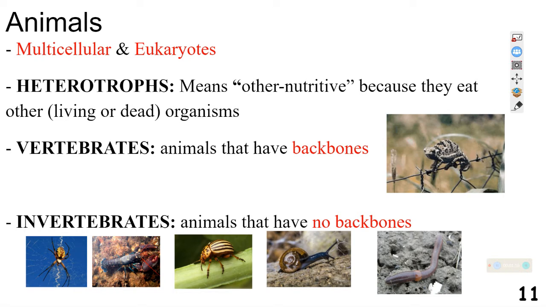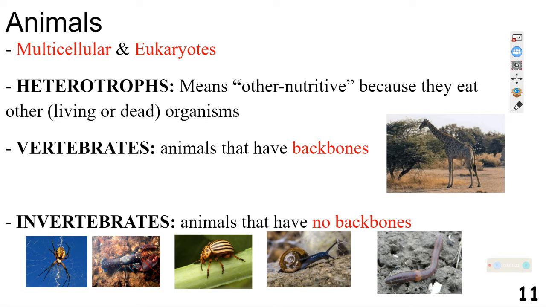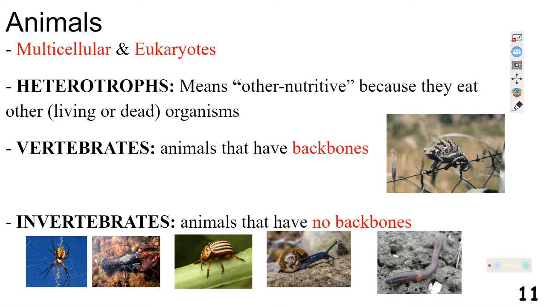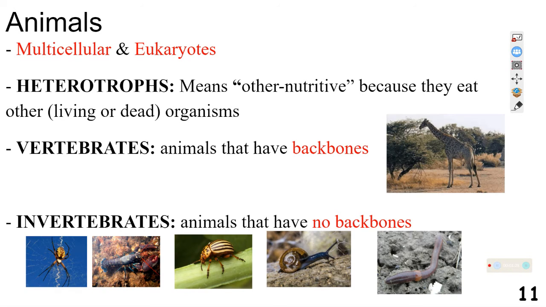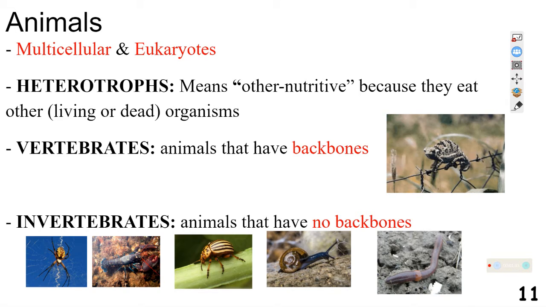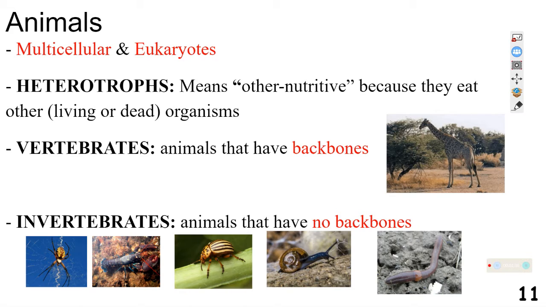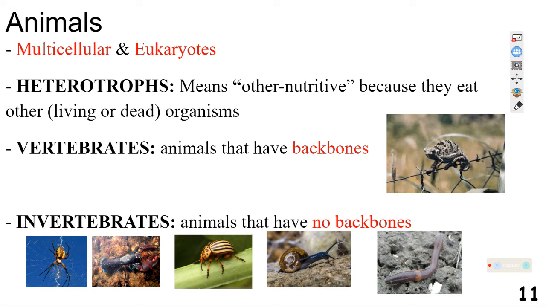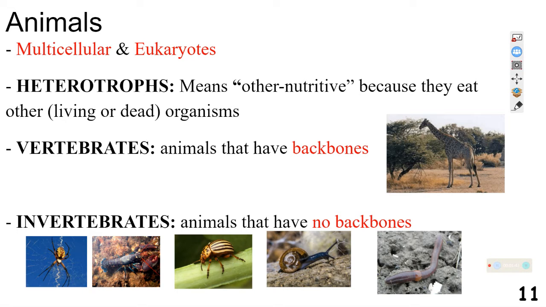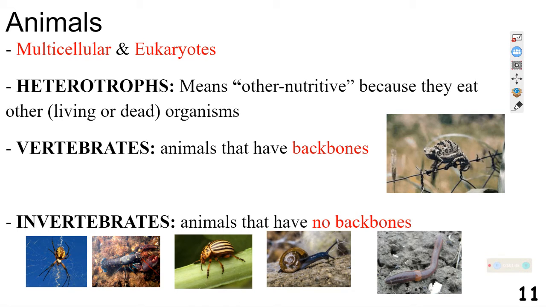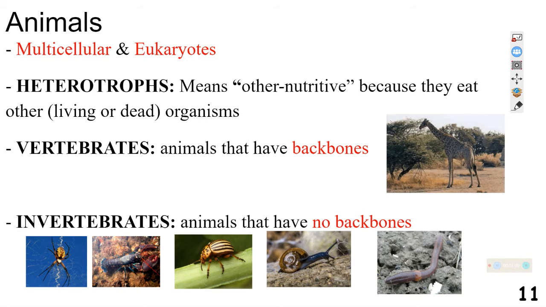Now, organisms that are in the animal kingdom are heterotrophs, meaning other nutritive, and they'll eat dead or alive organisms. Organisms that are alive, like carnivores. You have scavengers that eat animals that were once alive and now they're dead. So they eat other organisms, alive or dead. And when we say organisms, you can also look at herbivores because plants are organisms. So carnivores, herbivores, scavengers, omnivores, all of those. They're eating other organisms, or heterotrophs.